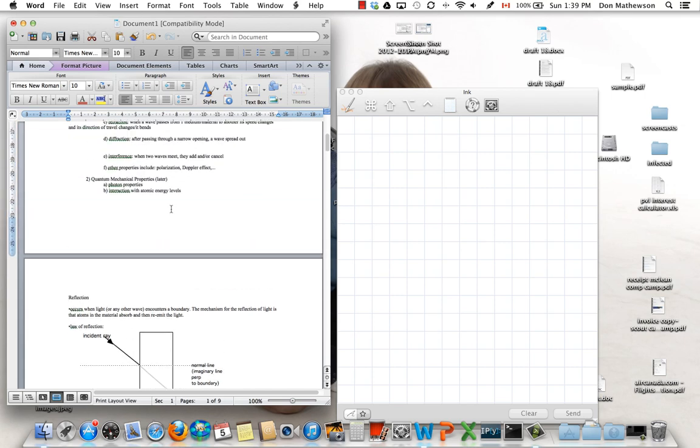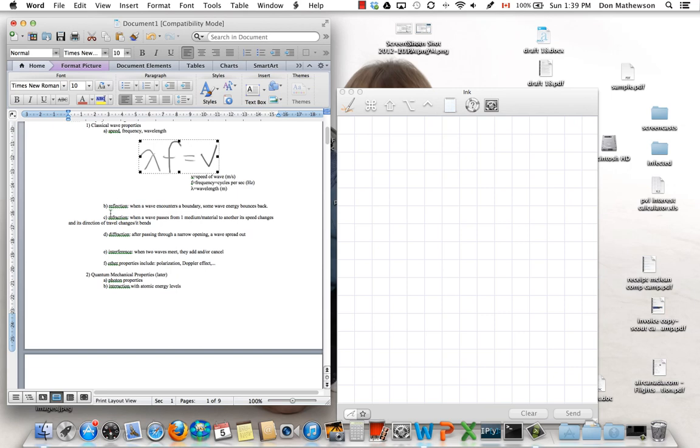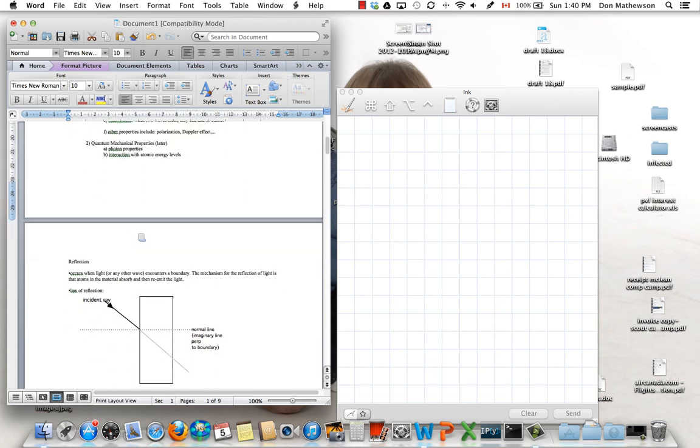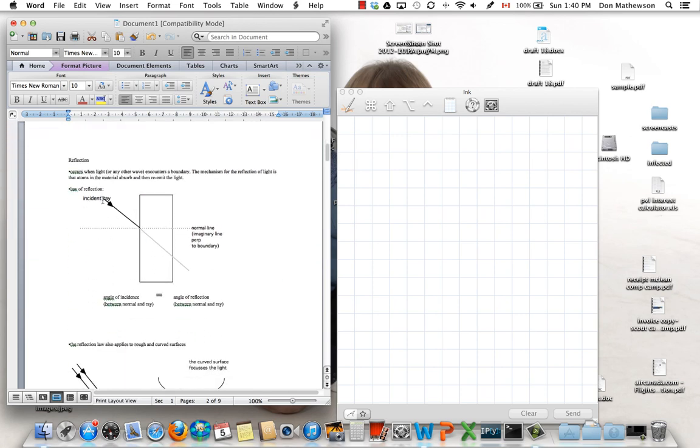I guess the second, reflection. Now, when a wave encounters a boundary, some wave energy bounces back. That's what reflection means. And if we consider the light ray striking a surface, this could be a piece of glass, it could be a piece of polished metal. When the light strikes that surface, so here's the incoming light ray here, then it's going to bounce back. And how it bounces off the surface, it reflects in a very particular way.